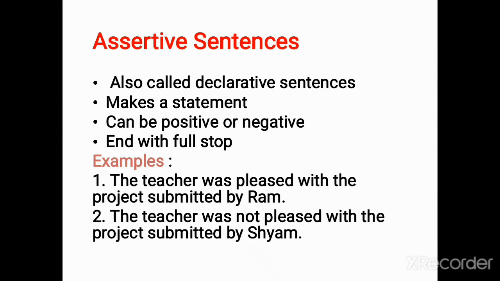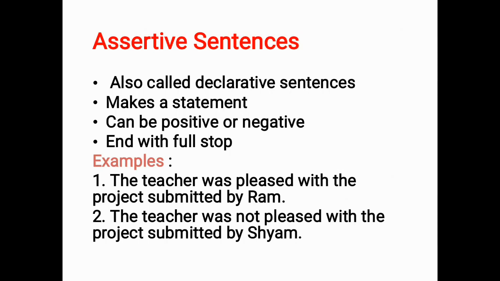So here we have a negative statement. Both positive and negative can be assertive sentences, where we make a statement or declare something like our opinion, idea, fact.